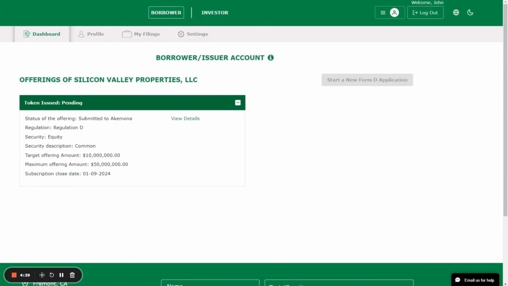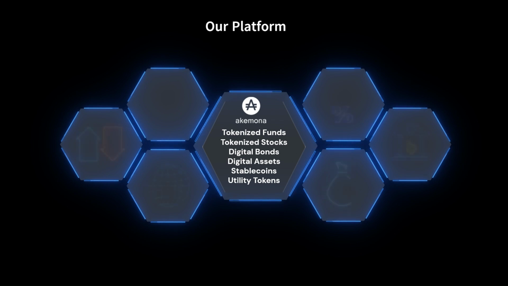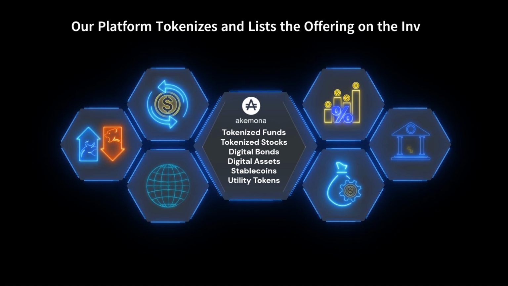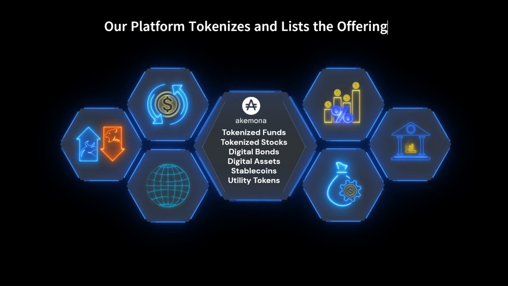After it is submitted, the issuer cannot edit this offering. Akemona is going to review and tokenize this offering. Once it is tokenized, it will be listed and the investors will be able to buy tokens in this offering. Let's recap. An issuer just created an offering and submitted that offering to Akemona. Now we are going to tokenize the offering.